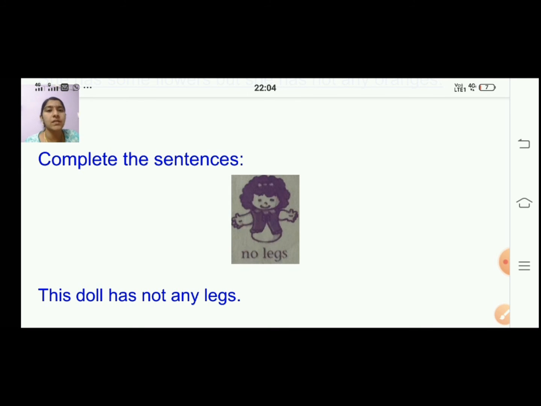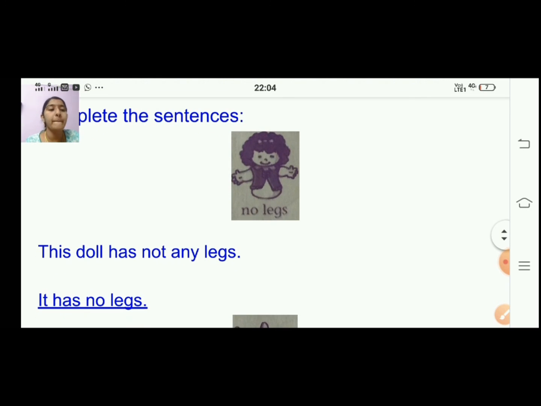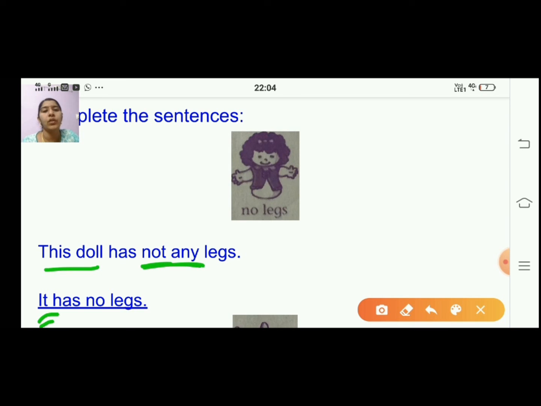So this is the sentence. This doll is not having any legs. So this doll has not any legs. So you can replace this doll, because it's a thing, by it. Okay, it has no legs. So as I told you, you are going to remove not any and write no. Right? Here instead of this doll, because it is a thing, we will be writing it.